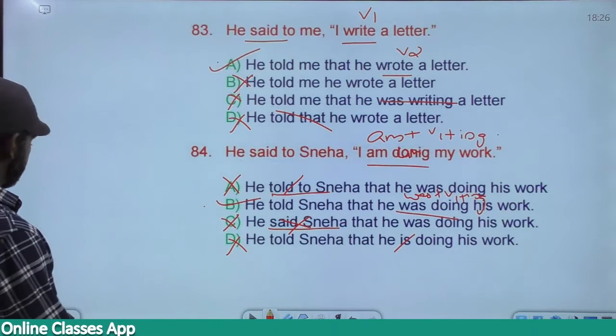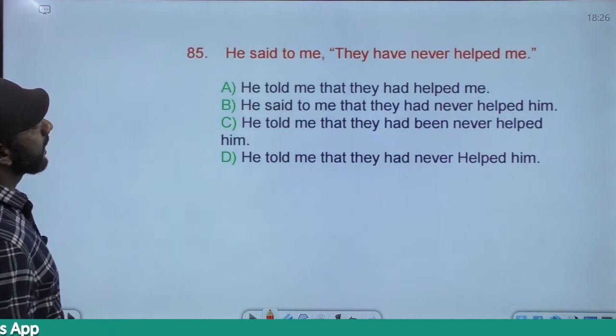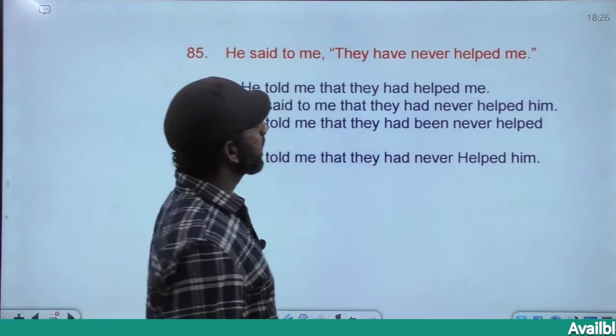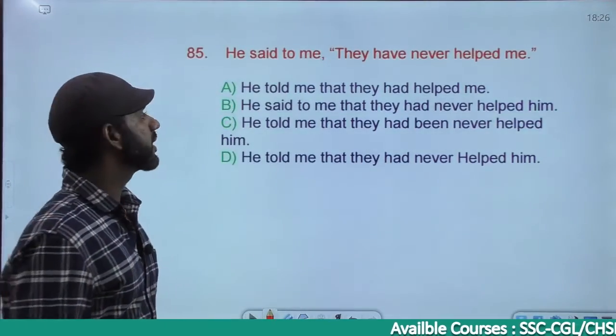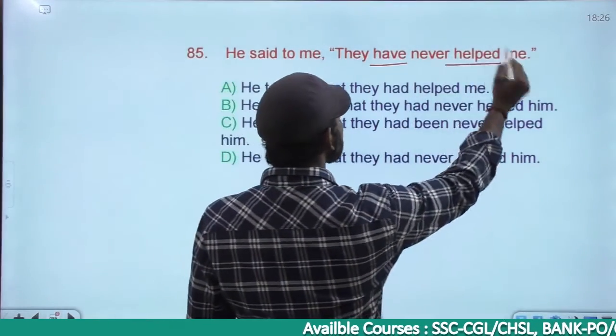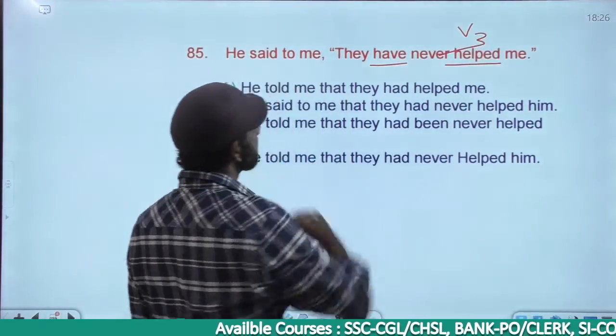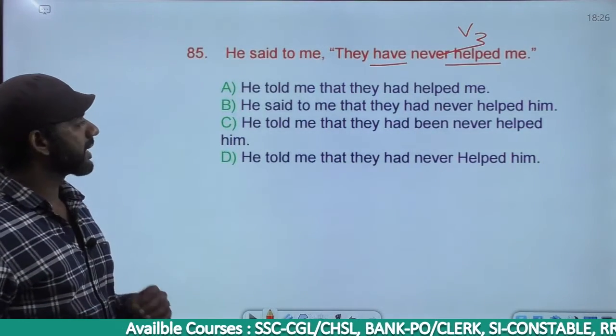The next one. He said to me, they have never helped me. They have never helped me is have plus V3, present perfect, and present perfect must become past perfect.